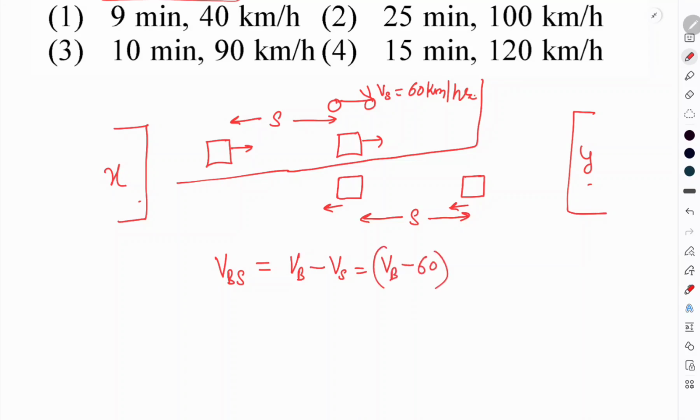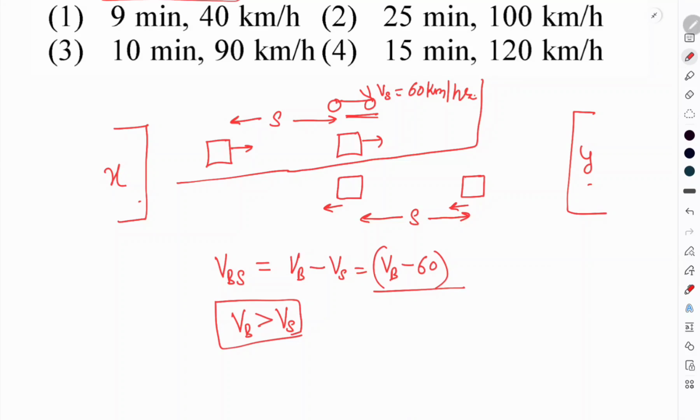In the question, the bus is overtaking the scooty, so we can definitely say that the velocity of bus is more than the velocity of scooty. That's why we did Vb minus 60. I hope you got it up to here.